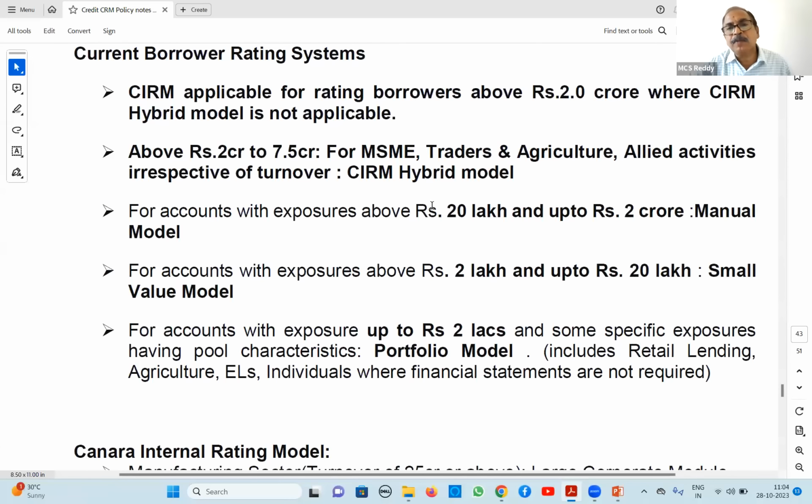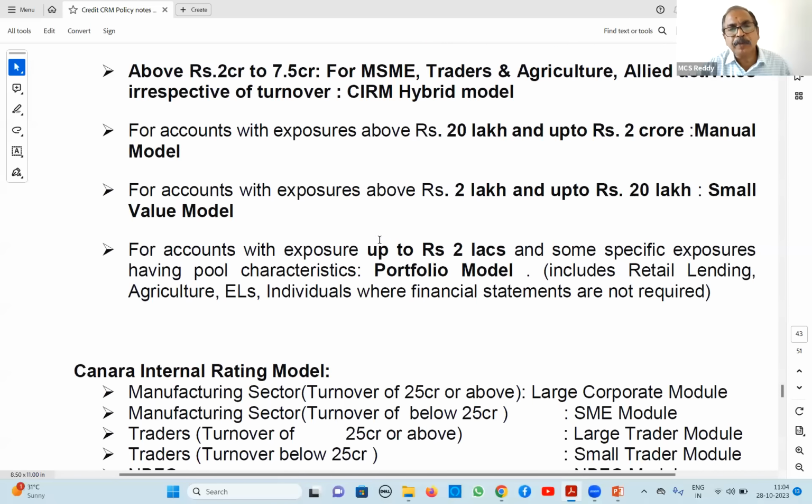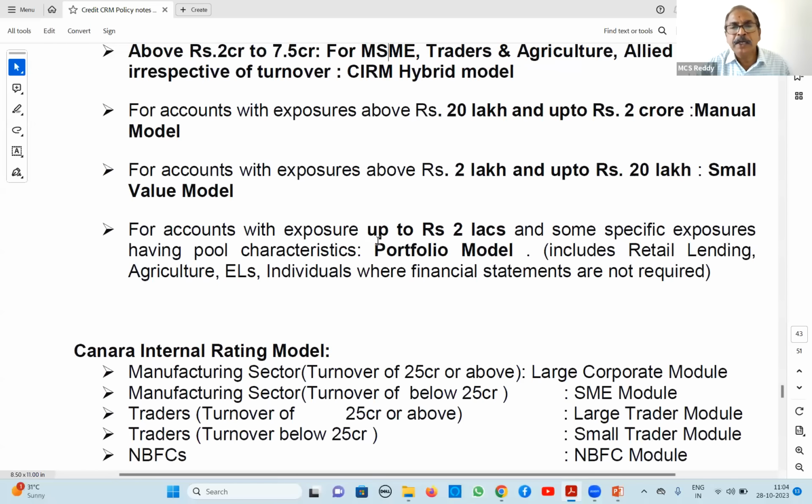For accounts with exposure above 20 lakhs up to 2 crores, it is the manual model. And above 2 lakhs to 20 lakhs, it is the small value model. These are old concepts only, no change in this. And the portfolio model is there up to 2 lakh rupees, where there is no requirement of balance sheet, all small loans, agriculture loans, where there is no requirement of balance sheet. Then it is the portfolio model, right?